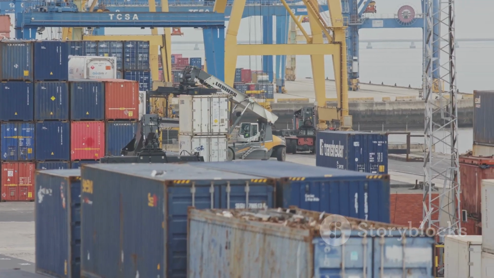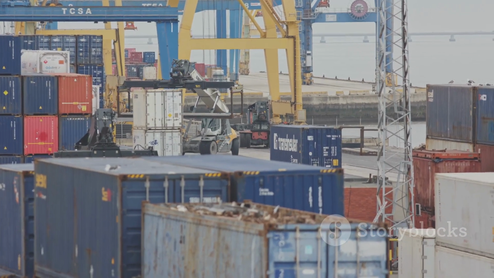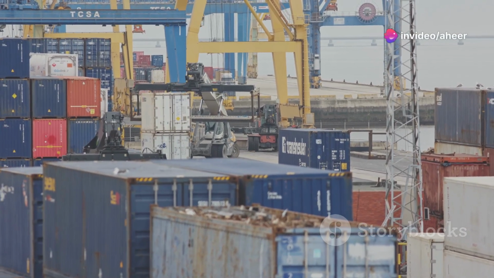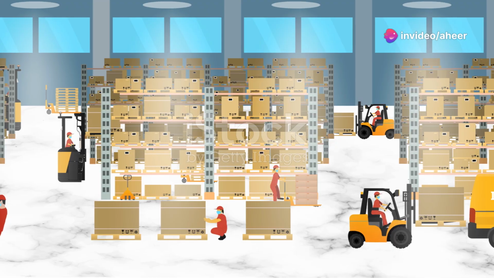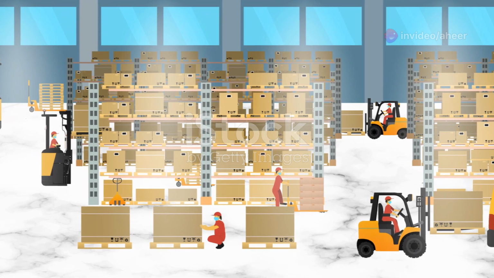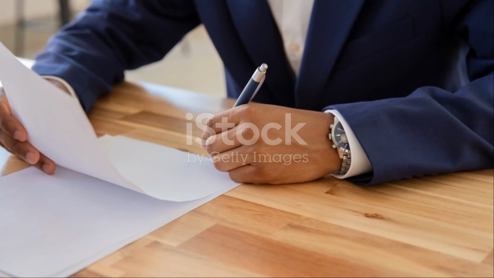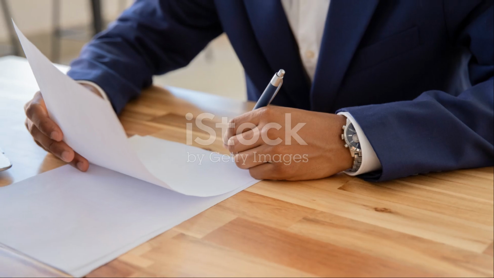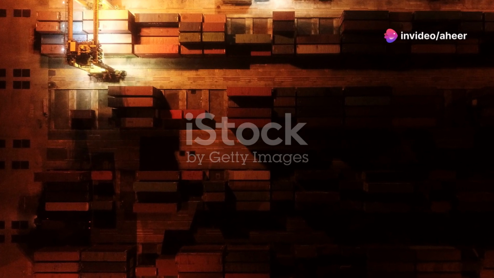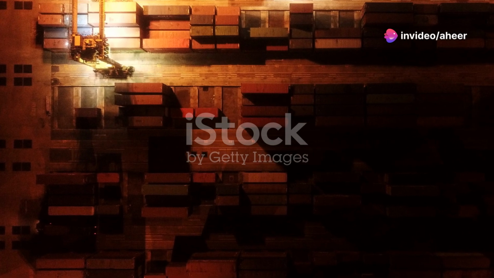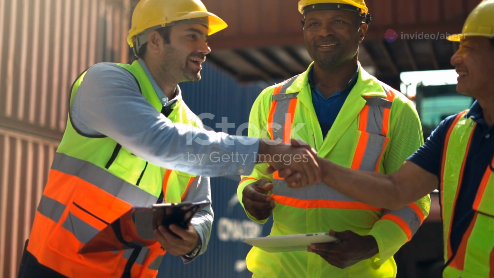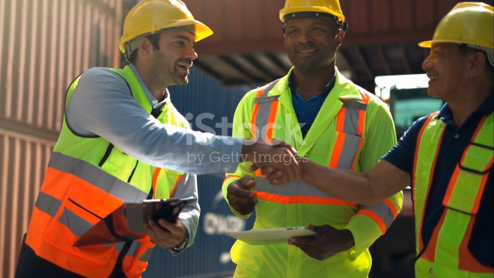Documentation charges. International shipping involves a lot of paperwork, and documentation charges cover the preparation and processing of these documents. These may include the bill of lading, packing list, commercial invoice, certificate of origin, and any other required certificates or permits. The party responsible for documentation charges can vary depending on the agreement between the shipper and consignee, but under FOB terms, the shipper typically handles these costs at the origin.